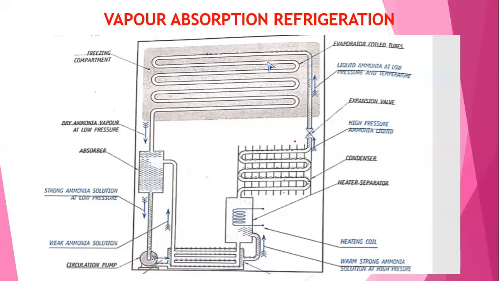So whichever vapor is present here, ammonia vapor, again is fed to the absorber. In the absorber, it absorbs the ammonia and makes the weak ammonia solution. This is the cycle. The cycle repeats. The heat is removed from the material or items kept in the compartment. This is the principle of operation of the vapor absorption refrigerator.